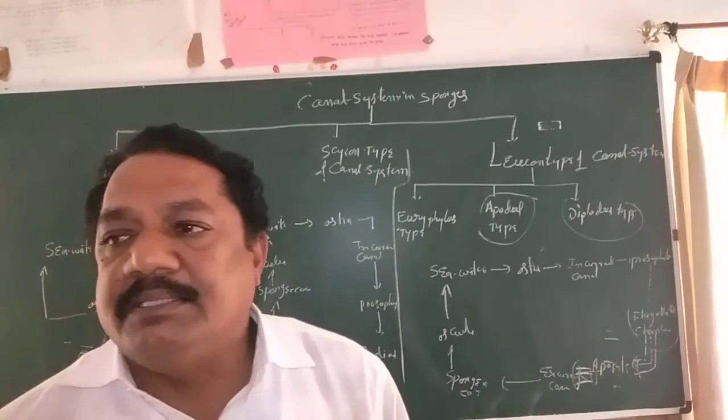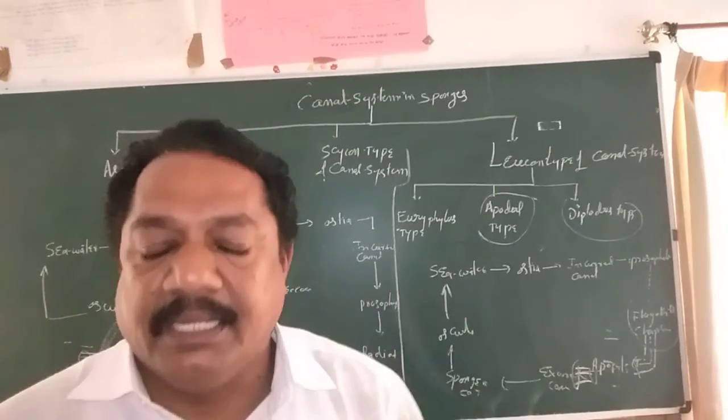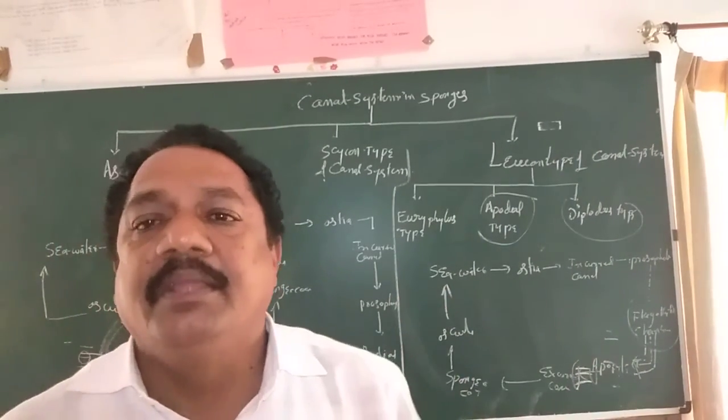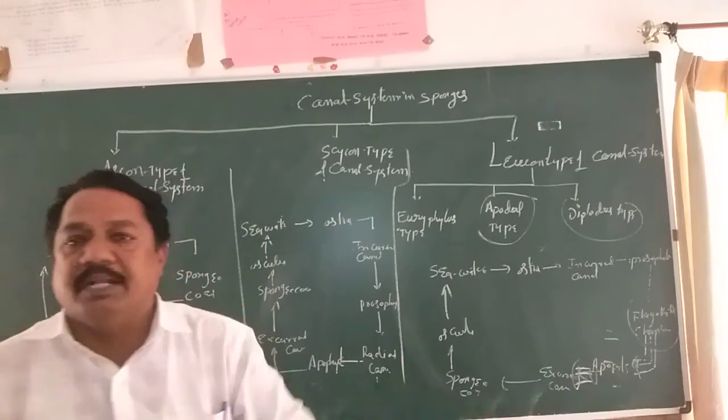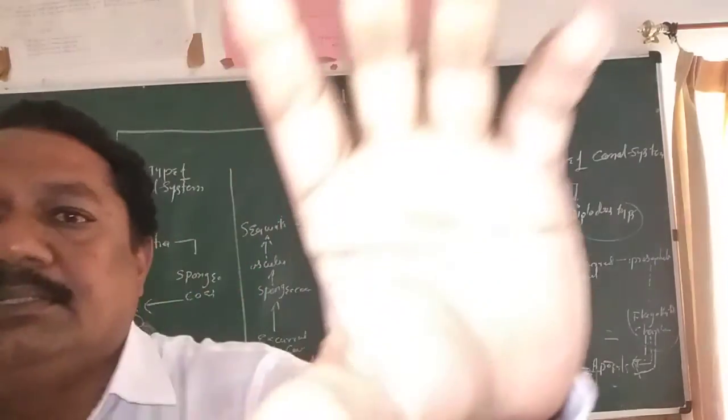Through the water canal system, the excretory, circulatory and reproductive systems are interconnected with each other. So that is why the water canal system is very important, especially in sponges.